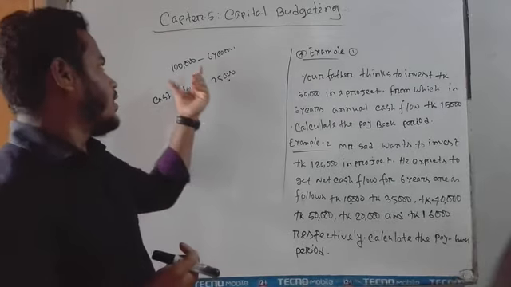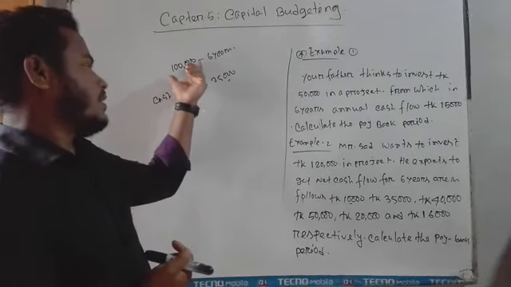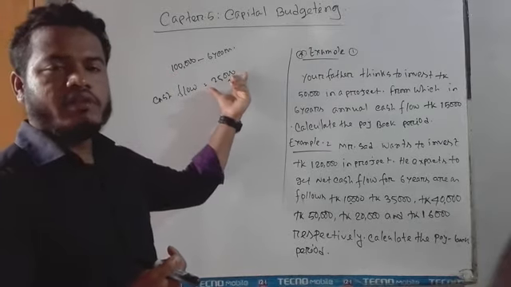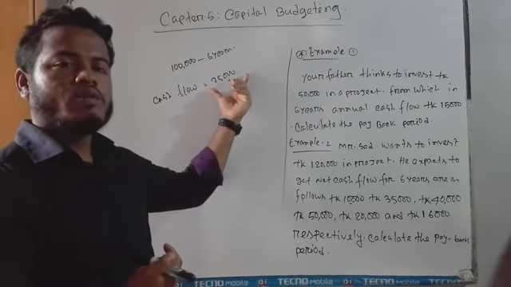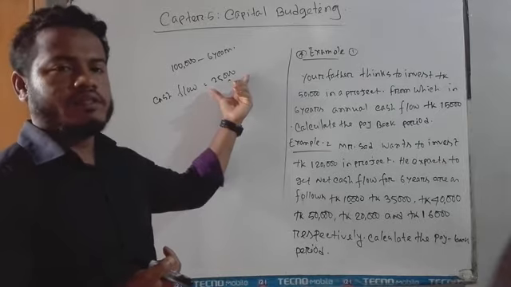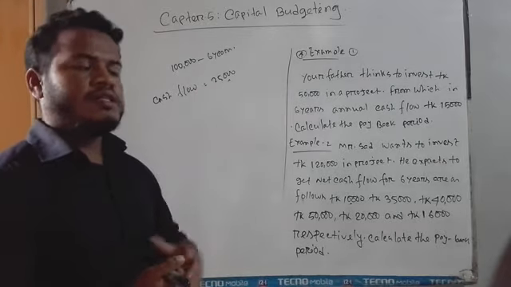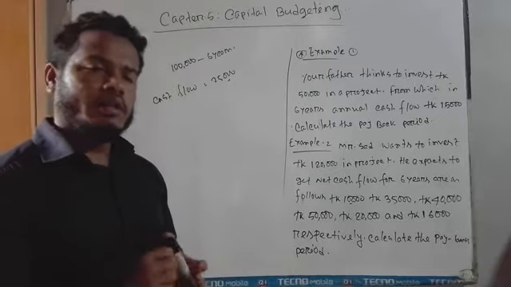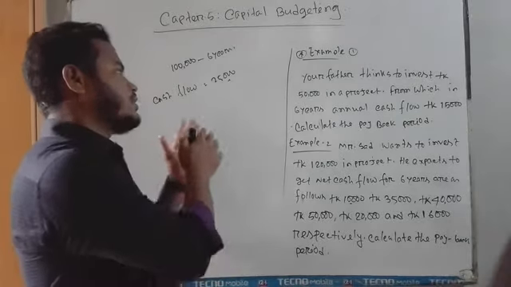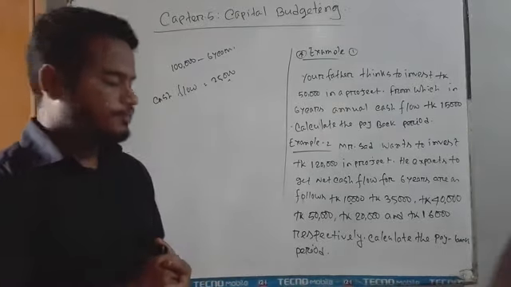So the total payback period is 4 years. I mean after 4 years I will get back my 1 lakh taka. This method is called the payback period.